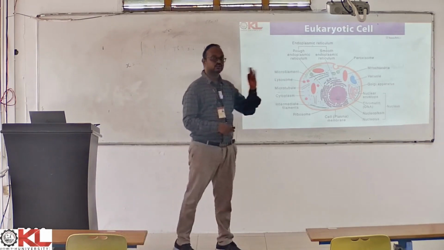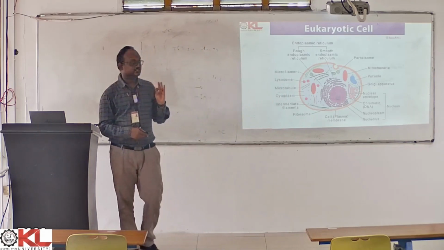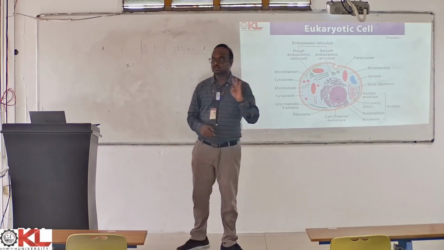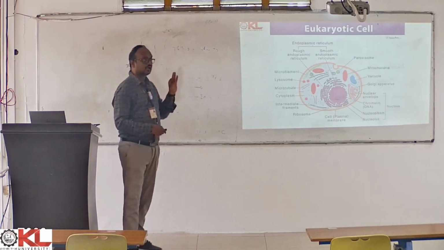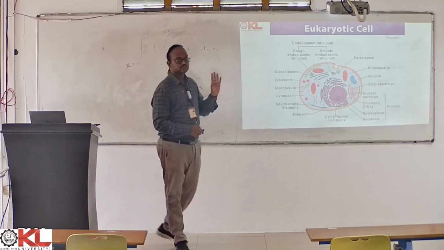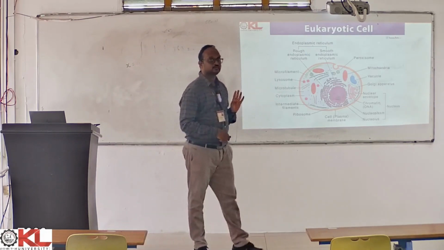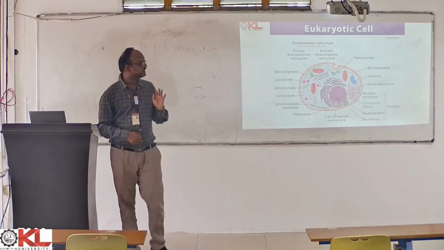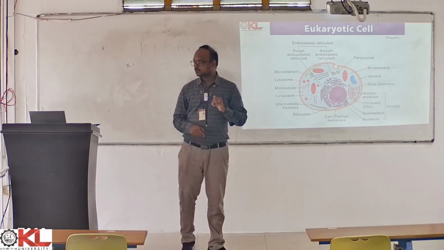How does a prokaryotic cell look? What are the structural components of a prokaryotic cell? What are its major intracellular components, and what is the envelope made up of? We have had a look at all these things, and we had a look at the structural composition of a eukaryotic cell. How does it look? What is the schematic representation, and what are the major types of intracellular organelles present inside the eukaryotic cell? I hope you understood this.